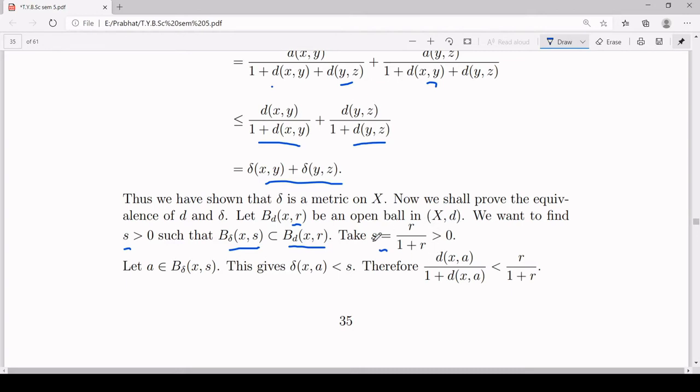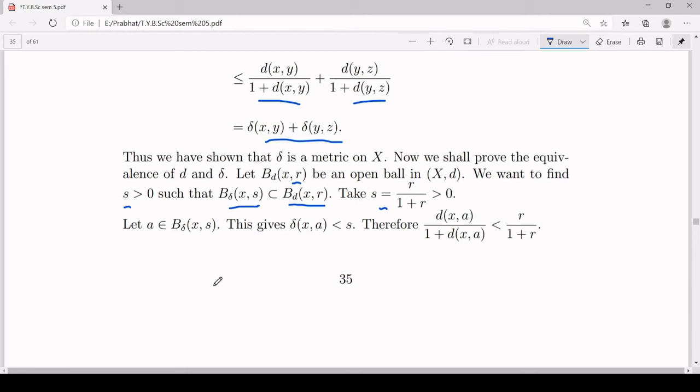How I guessed this will be clear once we see the further part of our proof. So you take s equal to r upon 1 plus r, because r is greater than 0, so r upon 1 plus r is also greater than 0.